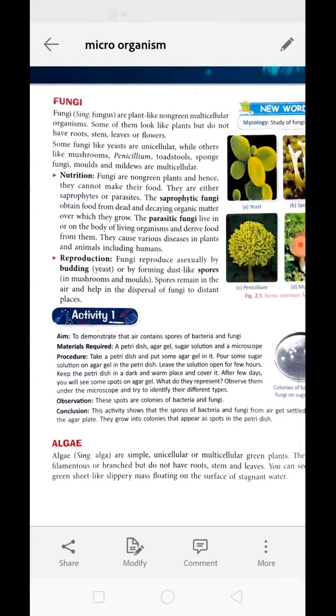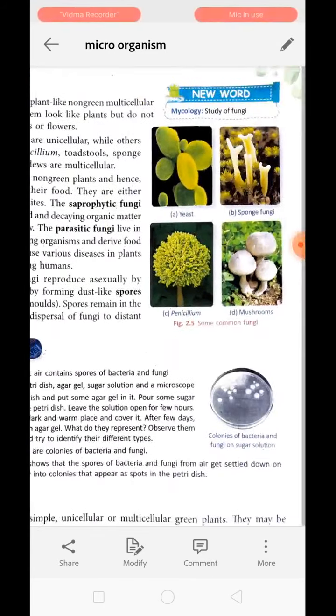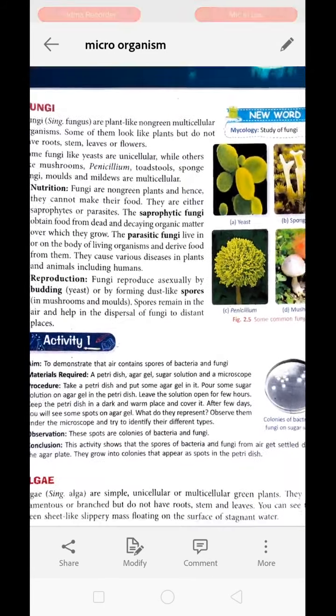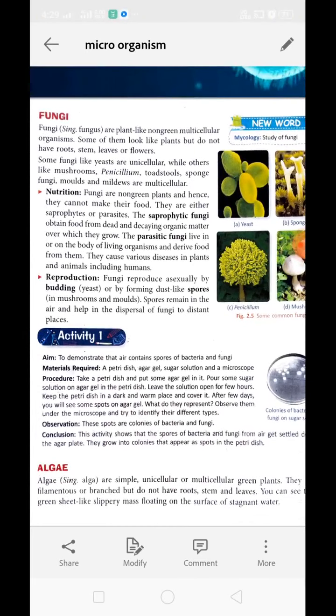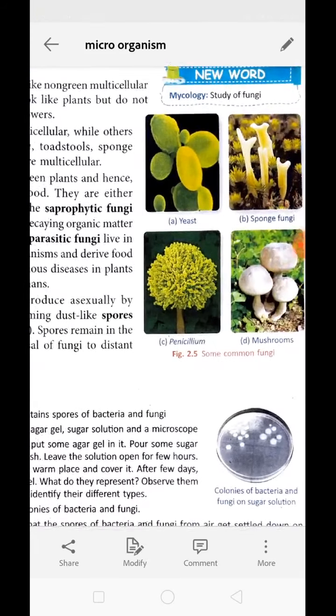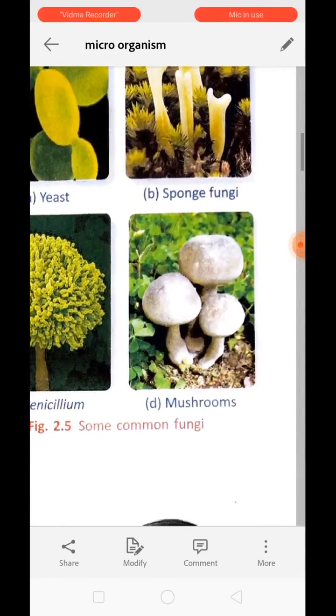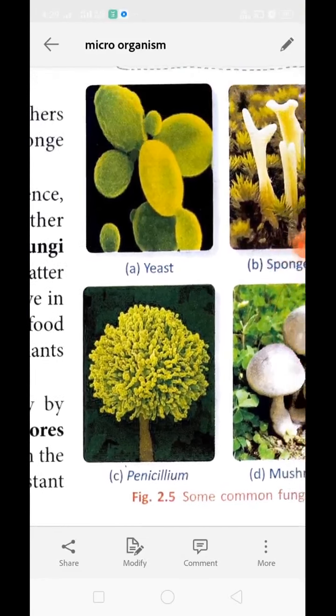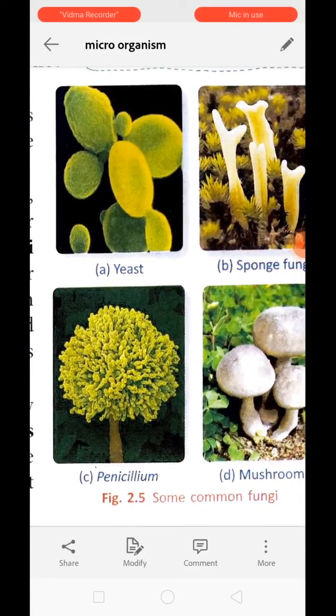Their cells have a cell wall. Fungus like yeast are unicellular, whereas some other fungus are multicellular. Mushroom is a multicellular organism. Mushroom, penicillium, toadstool, sponges are all multicellular organisms. Now if we talk about mode of nutrition in fungus, basically fungus grow on dead and decaying plant and animal matter, which makes it saprophagous.